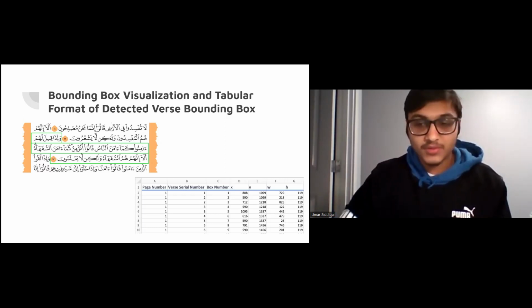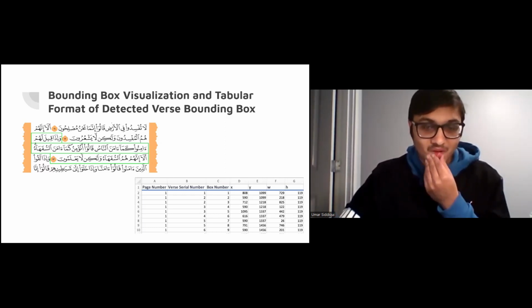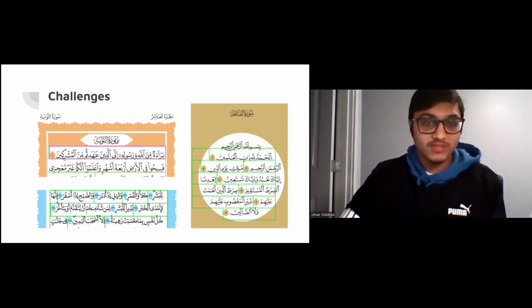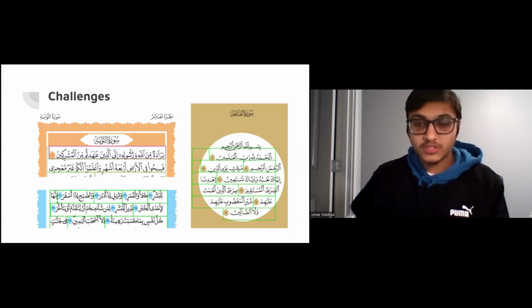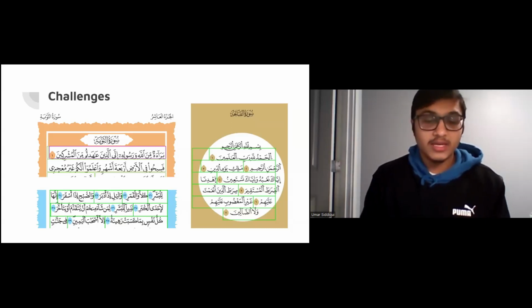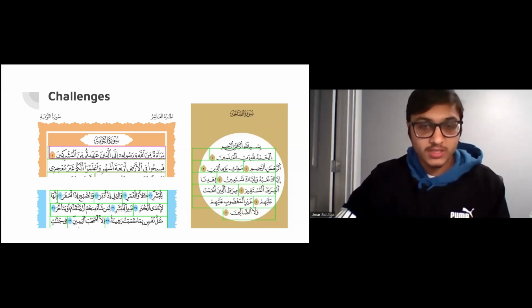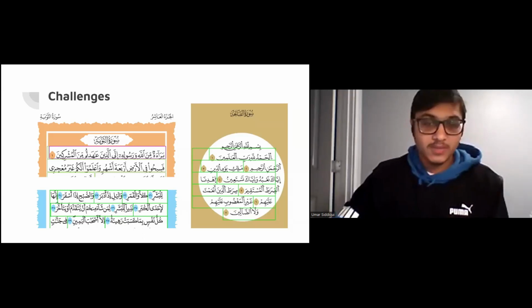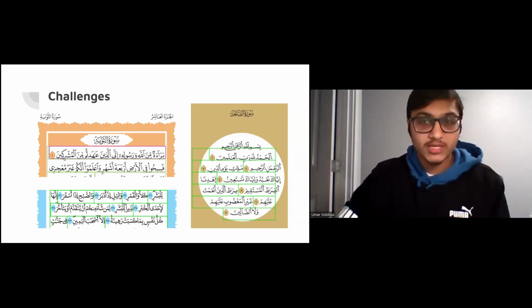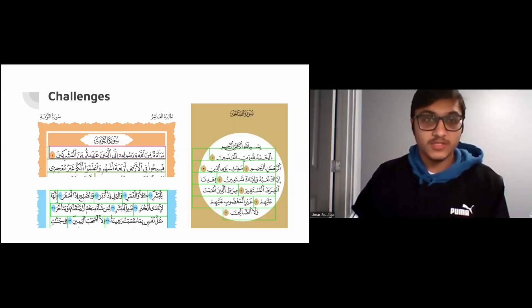There were some challenges when we were doing this and creating the output. For example, Surah Tawbah, we knew that this would be a problem as there is no basmala at the beginning. Then Surah Al-Fatiha, along with the first page of Surah Al-Baqarah, has a unique format with respect to the rest of the Quran. And in other narrations in Surah Al-Muddathir, we couldn't identify the verse marker. But alhamdulillah, we were able to overcome all this by adding more logic to the code and adding more training data to make the neural network stronger and better at detecting the different verses.